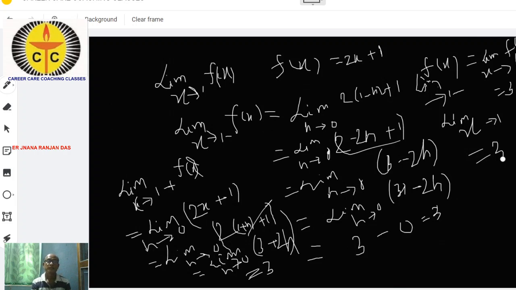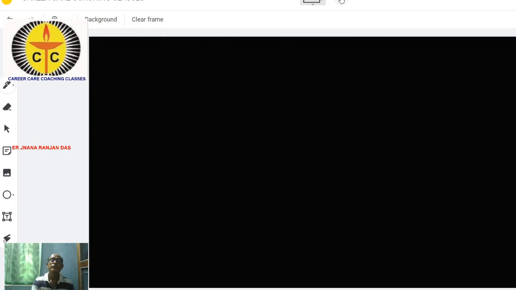These are cases of functions where, if you take some particular specific point, we see the limit does not exist at that point. So for that type of function, we take it to find the limit.